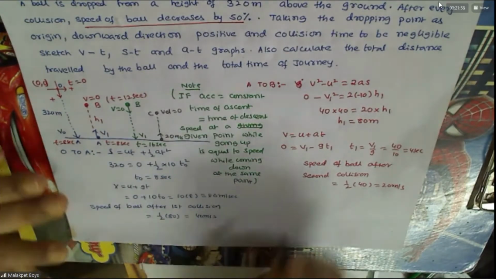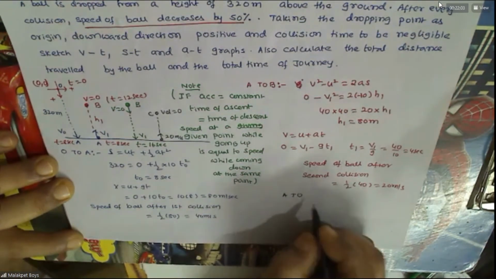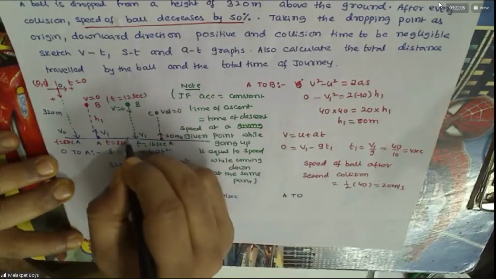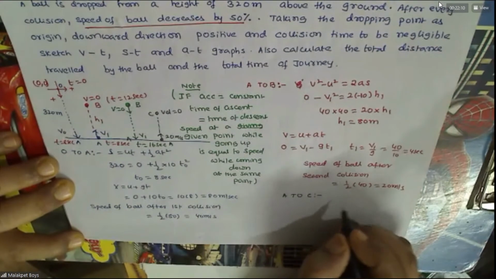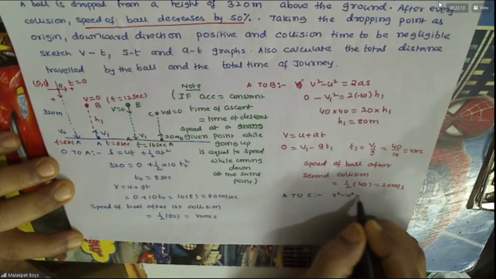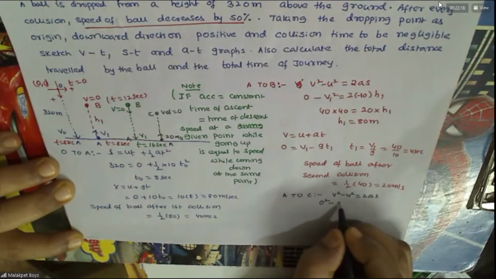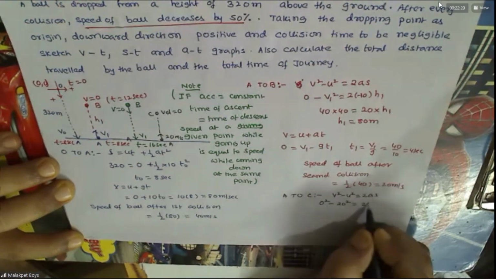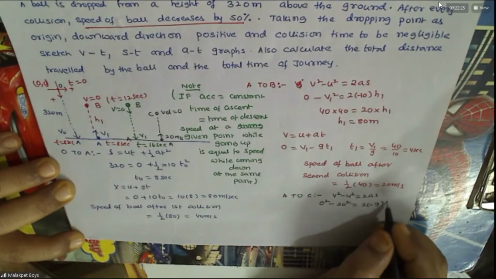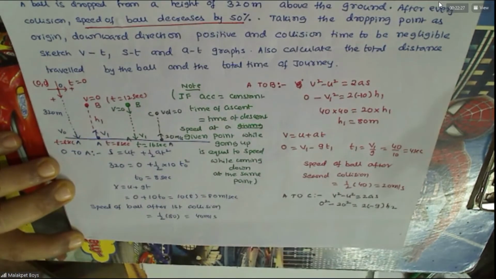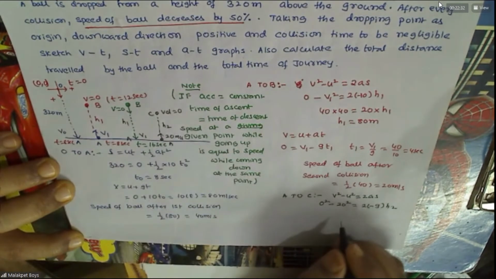Agree? Now I can write journey from A to C again. We can use V square minus U square equals 2AS. Final velocity at C is 0. This is 20 square, 2 into minus G into S, H2. Agree, this is also H1. This is H2. Tell me.